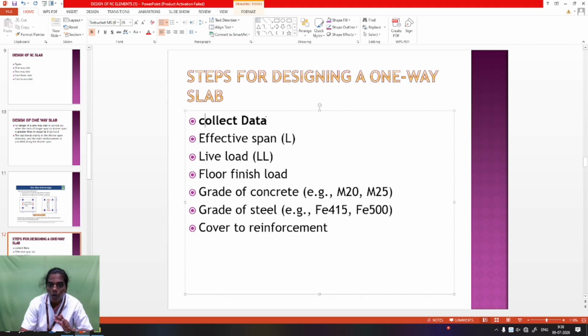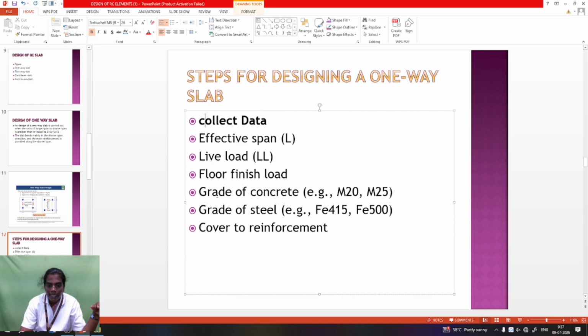First one is to collect all the necessary data. Necessary data means what is the dead load and live load. The dead load and live load are taken from IS 875 part 2. After that, the design procedure one by one to solve that. So first one is the effective span. The effective span is considered as small l. The live load is taken as Q. The floor finish load is normally assumed from 0.6 kN per meter square to 1 kN per meter square.